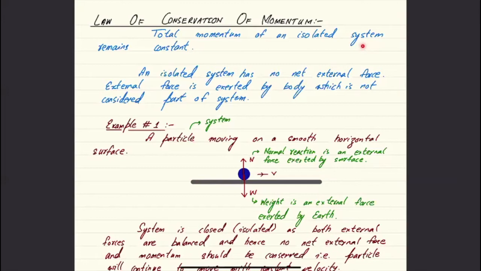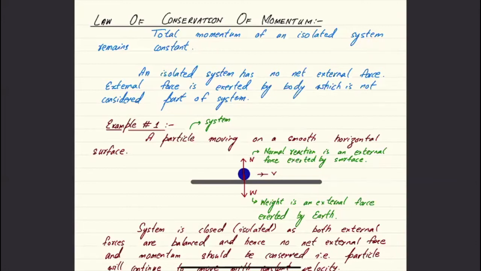So if there is any external force, meaning force being applied by a body which is not considered part of the system, then it won't be an isolated system. So if a system is isolated, that is, it does not have any net external force, then the total momentum should remain constant.